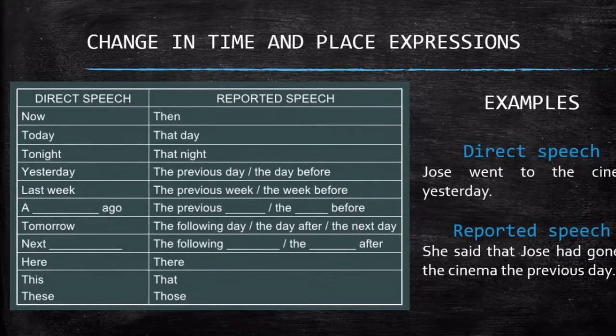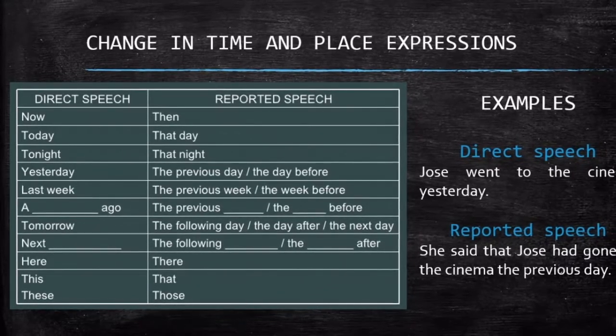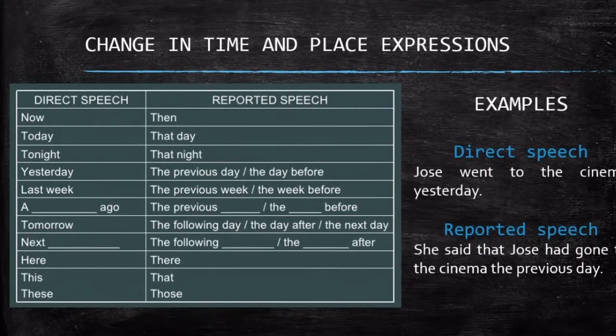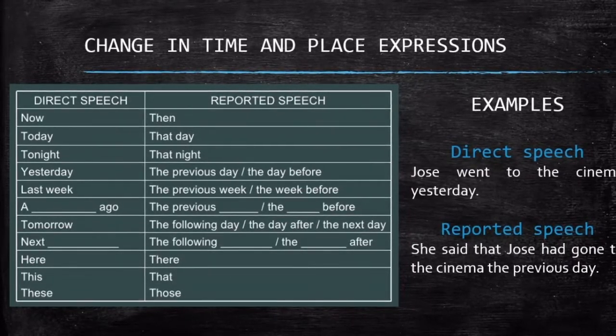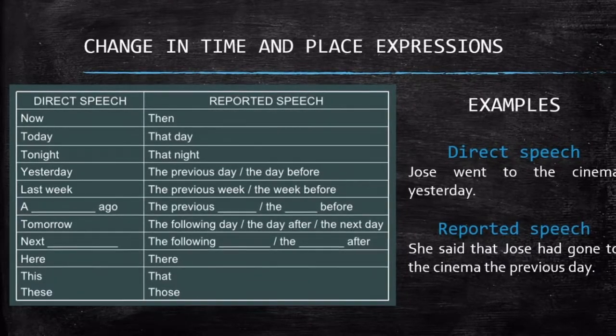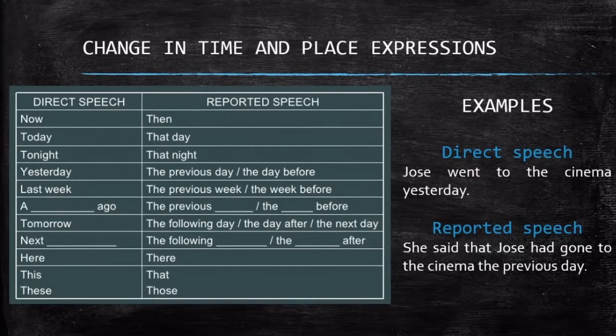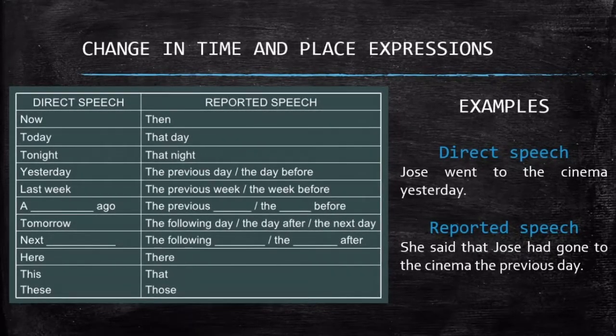And here I have an example to let you know the change in a sentence. In direct speech, Jose went to the cinema yesterday. To change into reported speech, I have to say, she said that Jose had gone to the cinema the previous day.